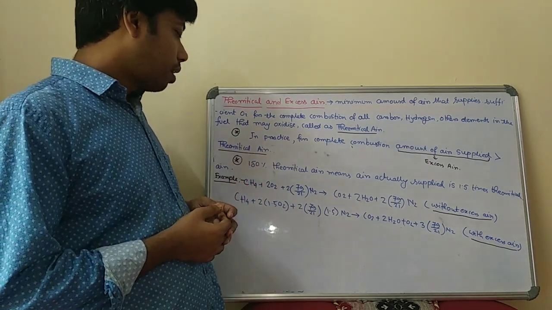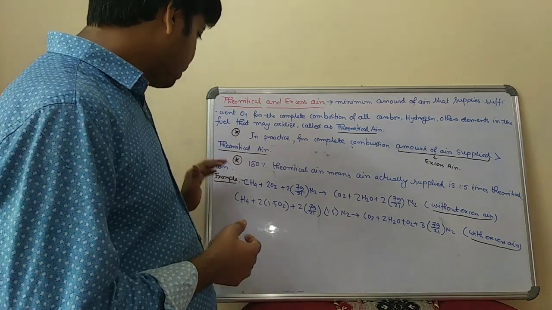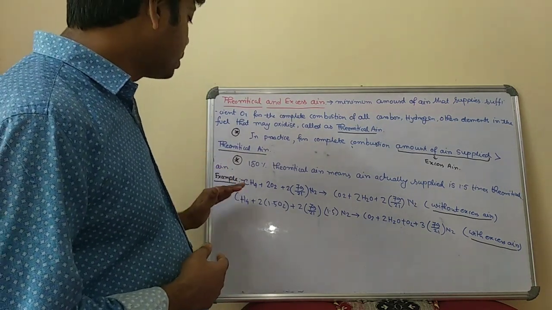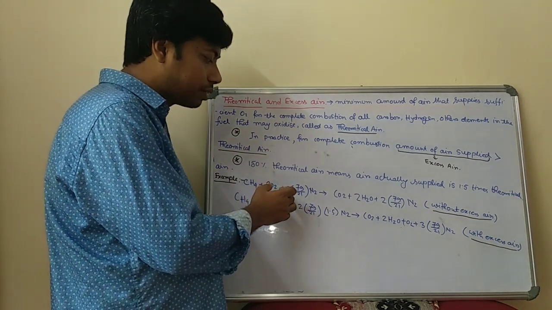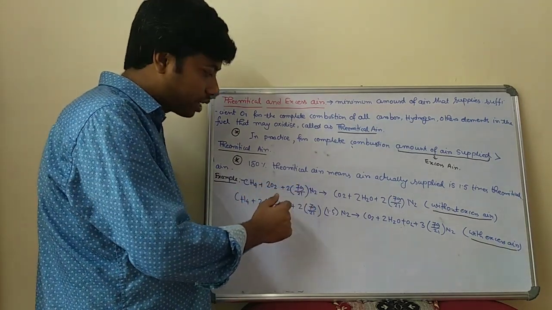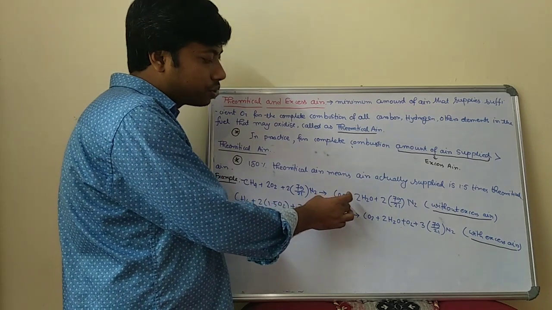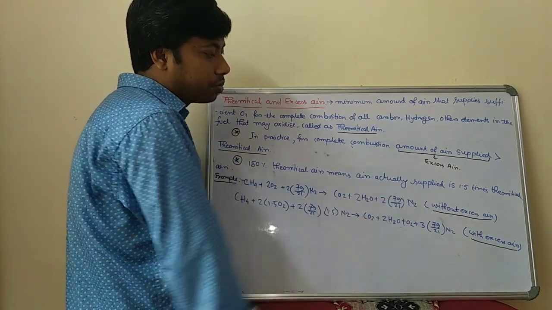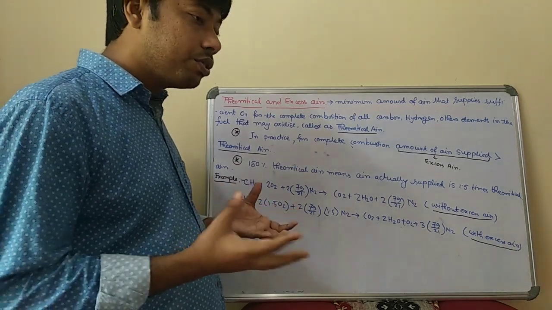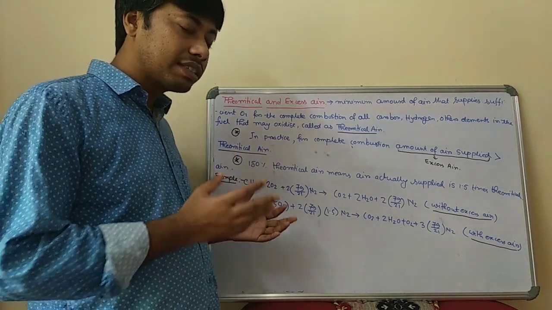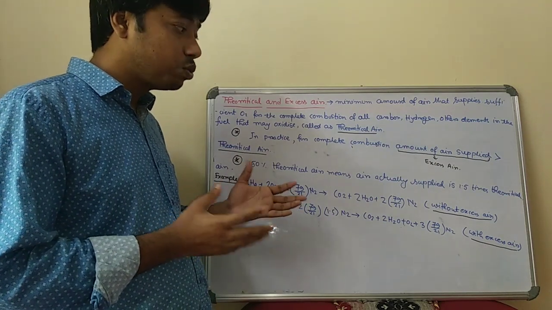Similarly, let us take an example with methane. The reaction is CH4 plus 2O2 plus nitrogen, that is the atmospheric nitrogen, which forms CO2 plus 2H2O plus 2 into 79 by 21 N2. When we do not introduce excess air, this is the reaction without excess air.